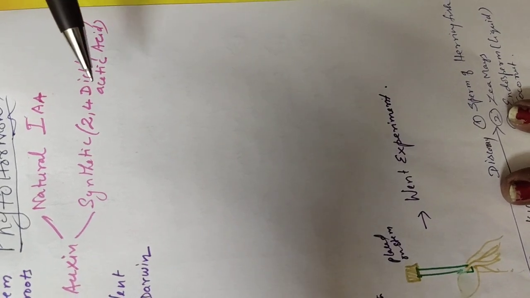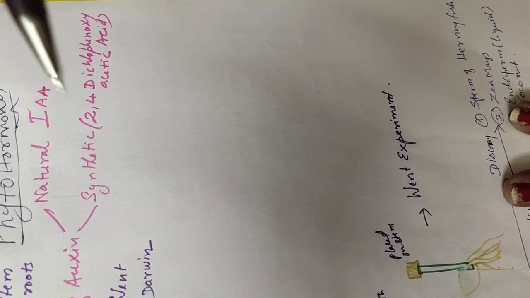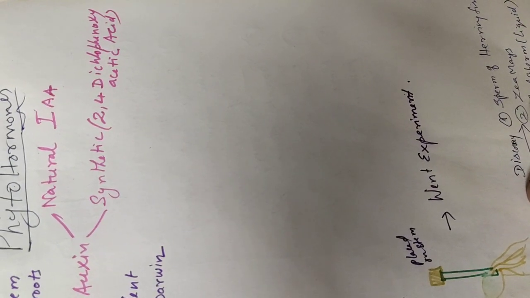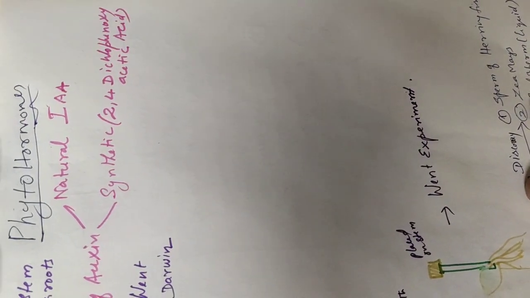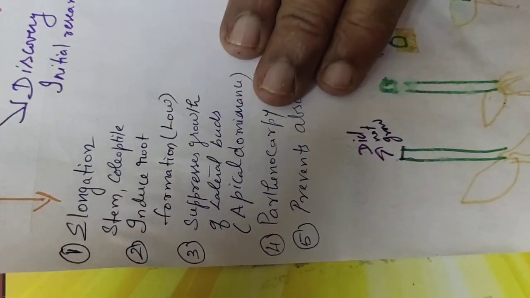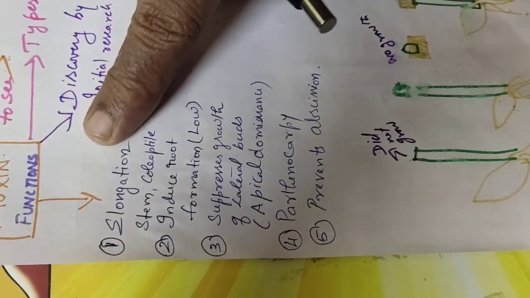Then that is one example. Then naphthalene acetic acid is another example. So like that in your textbook there is one separate box given. In that they have given a list of natural and artificial auxins other than what I have explained here. Now the very important part of this study is the physiological functions.